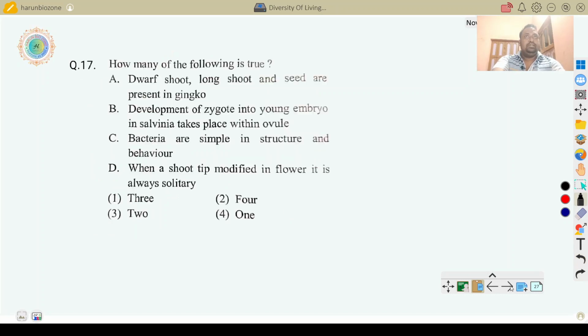Next question: how many of the following are true? Dwarf shoot, long shoot and seeds are present in Ginkgo, Cycas, Pinus, Gnetum. That means they are gymnosperms. So in the case of gymnosperms, naked seeded plants, dwarf shoots are present, long shoots are also present, and seeds are present in Ginkgo. Okay, these are gymnosperms.